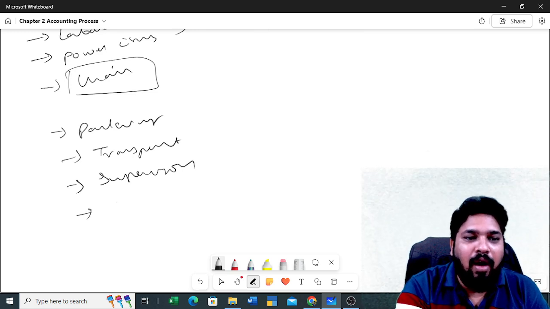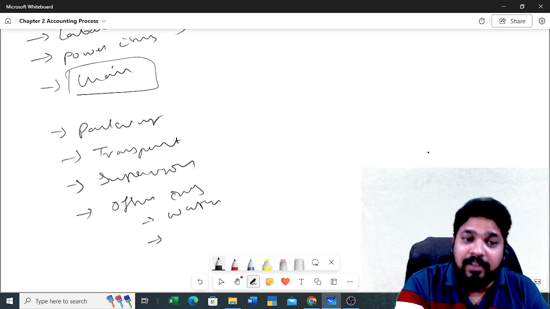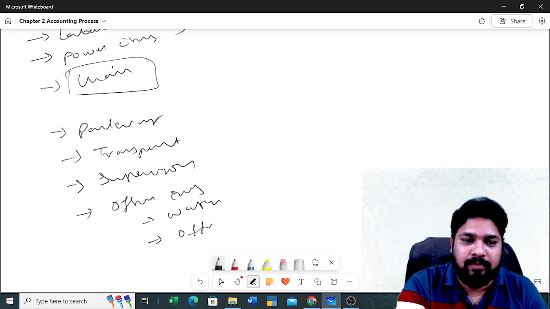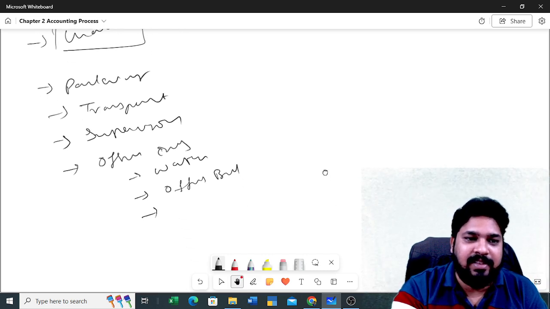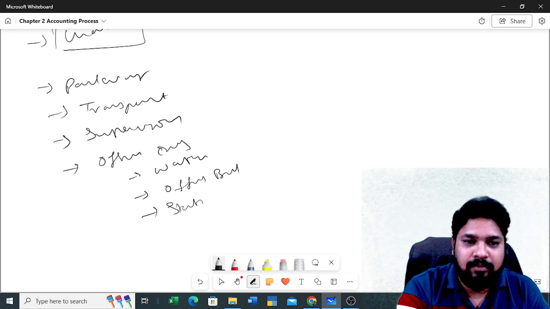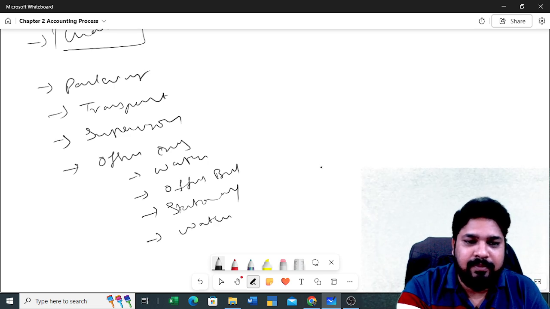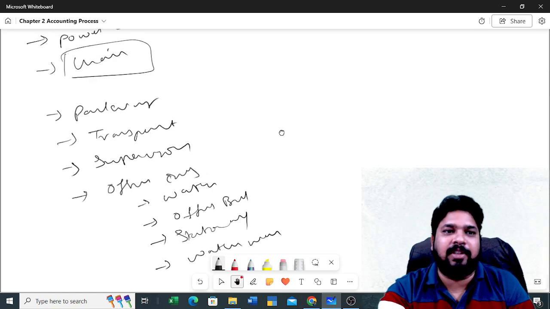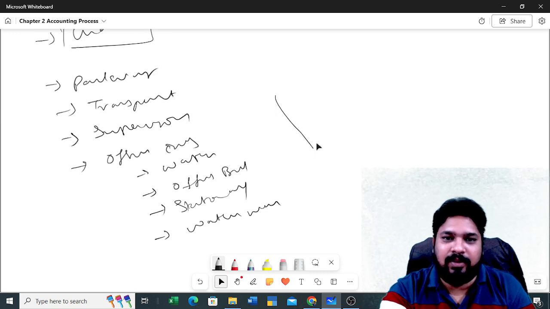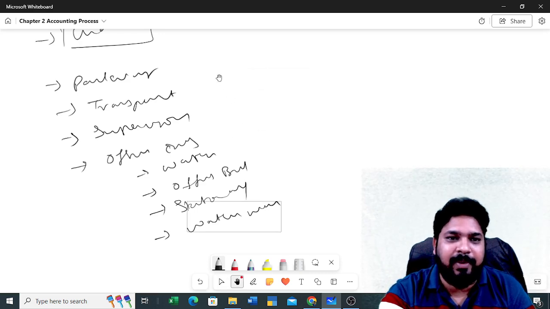We should have some office expenses like water, office power bill, stationery, watchman, all these things, right? So all these things are expenses only. Clear or not? All these things we can consider as expenses.